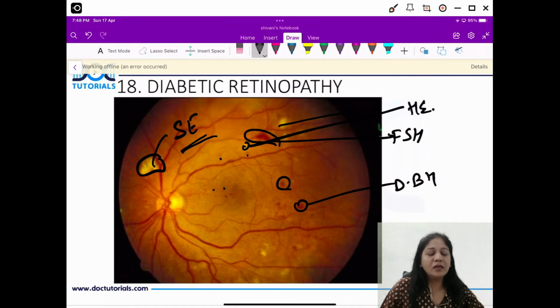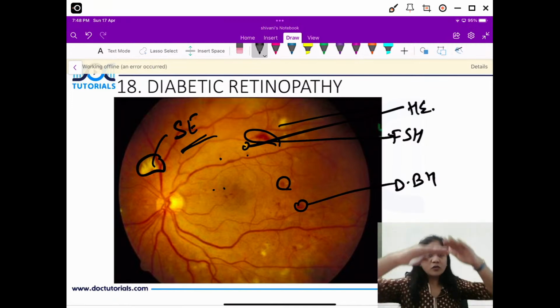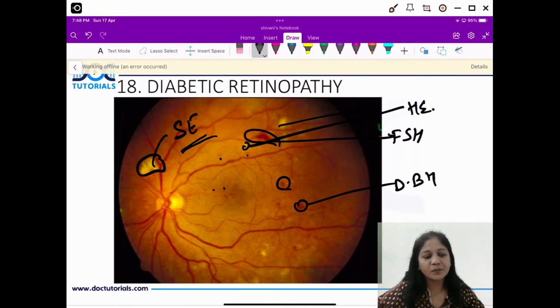That is why I am saying don't get confused. If you have better options where you can think about cherry red spot, you mark them. But if it has to be excluded, Gaucher's disease will be the last in the list. Am I clear about Gaucher's disease and cherry red spot? Don't get confused, it's a very useless topic.